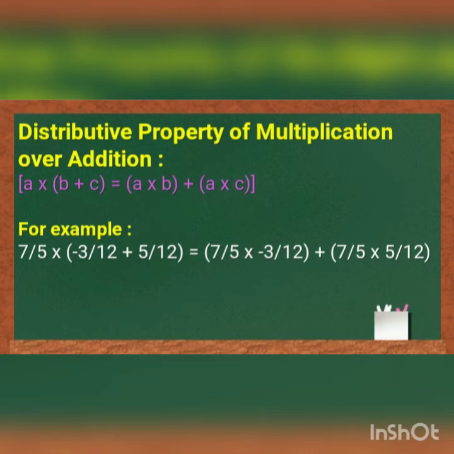Distributive property. Distributive property of multiplication over addition. A into B plus C is equal to A into B plus A into C. For example, 7 by 5 into minus 3 by 12 plus 5 by 12 is equal to 7 by 5 into minus 3 by 12 plus 7 by 5 into 5 by 12. If you find the answer, we will get LHS and RHS same value.